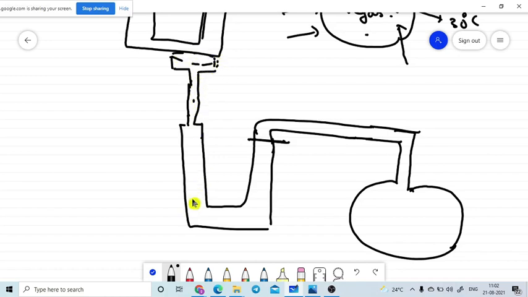Generally, in this gas thermometer, to measure the pressure of the system or gas, they use mercury inside this tube. To fix the volume at a constant point, they can move the reservoir up and down.